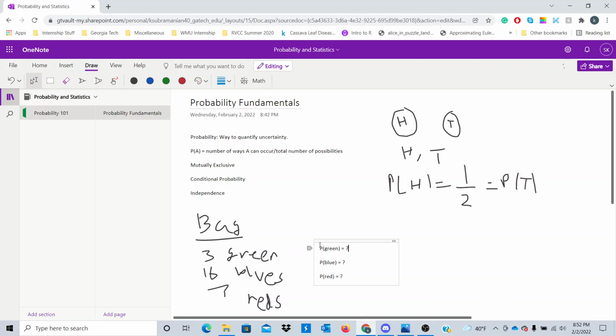So when we're getting a green marble, the probability of getting a green marble is 3 greens out of the total number, which is, in this case, 3 plus 16 plus 7, which should be 26. So 3 out of 26 is the probability of getting a green, 16 out of 26 is the probability of getting a blue, and 7 out of 26 is the probability of getting a red. One thing to note about probability is there are a couple fundamental rules.